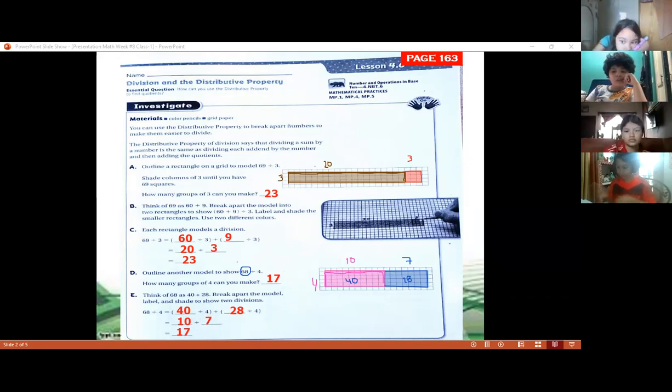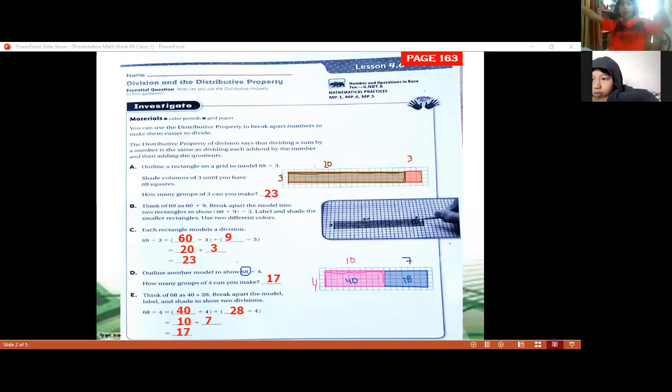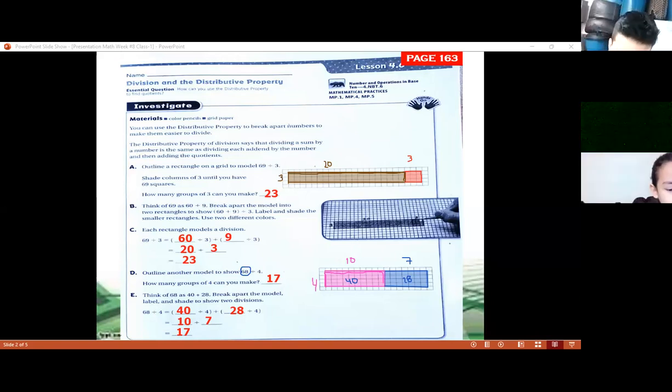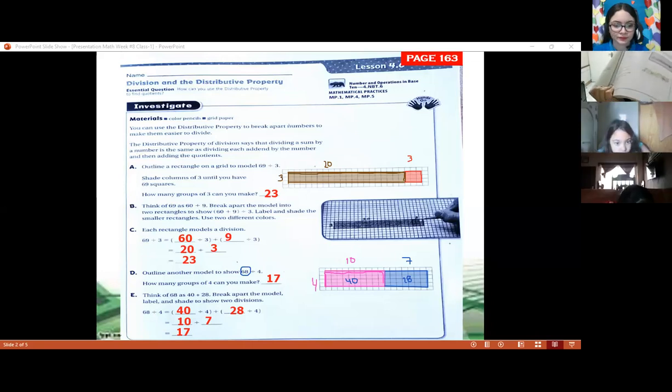Ana, Andrea, and Camila. Present. Perfect. Andrea, Sofia. Gabriela, Isabela, and Kiara. Present. Lucia, Mia, and Rebecca. Present. Yes, look, I finished.